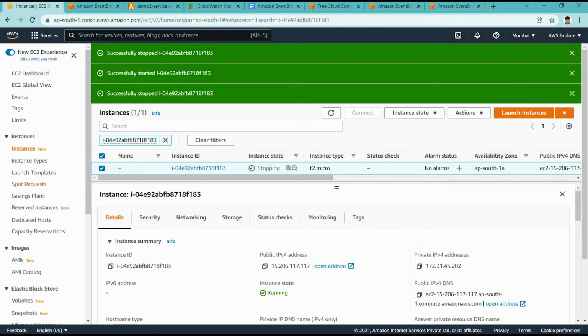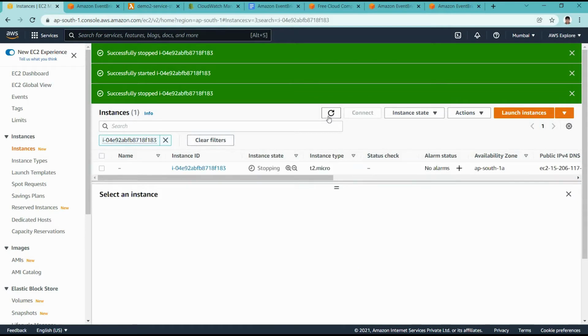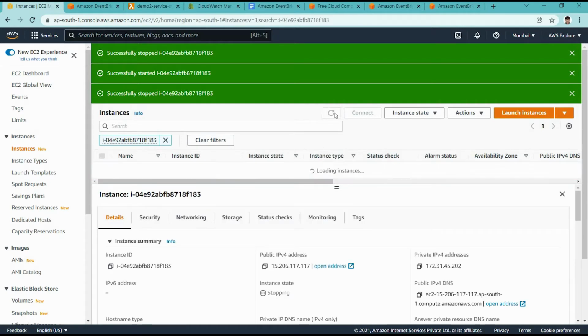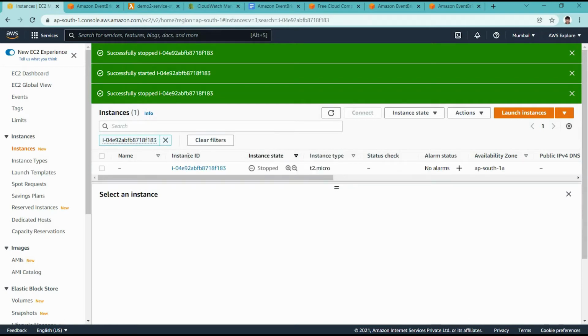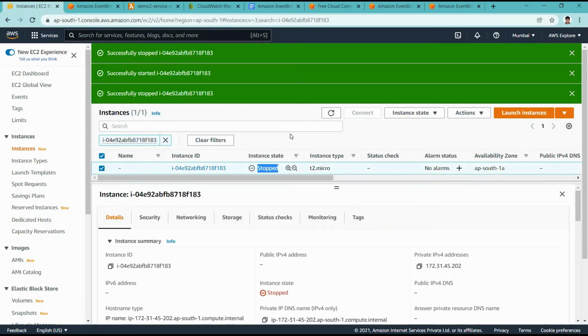So now we are stopping this instance again. Through the EventBridge default bus, the event rule matches because the instance state goes from other states to the stopped state, so it will automatically call our targeted Lambda which we defined in the rule. Currently, in the stopping state, it will not match, but once it is stopped, yeah, now this instance state is stopped. Okay, that is the second time.